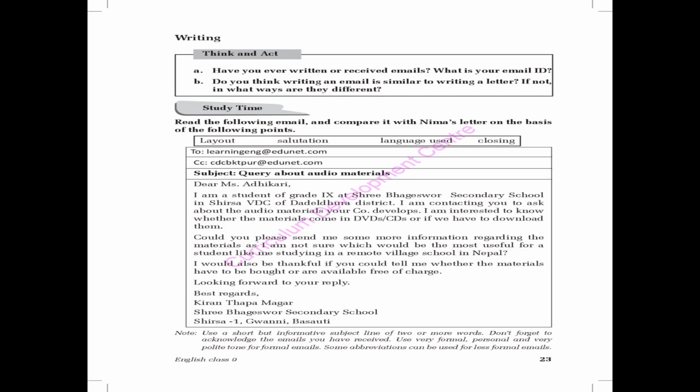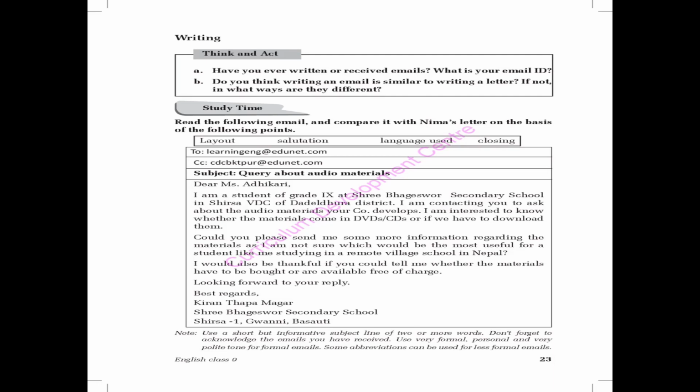He is asking a question. I would also be thankful if you could tell me whether the materials have to be bought or are available free of charge. Looking forward to your reply. Best regards, Kiran Thapa Magar, Sri Bageshwar Secondary School, Sirsa, Gwani, Basauti. It is written from Dadaldhura, the far western development region of Nepal.